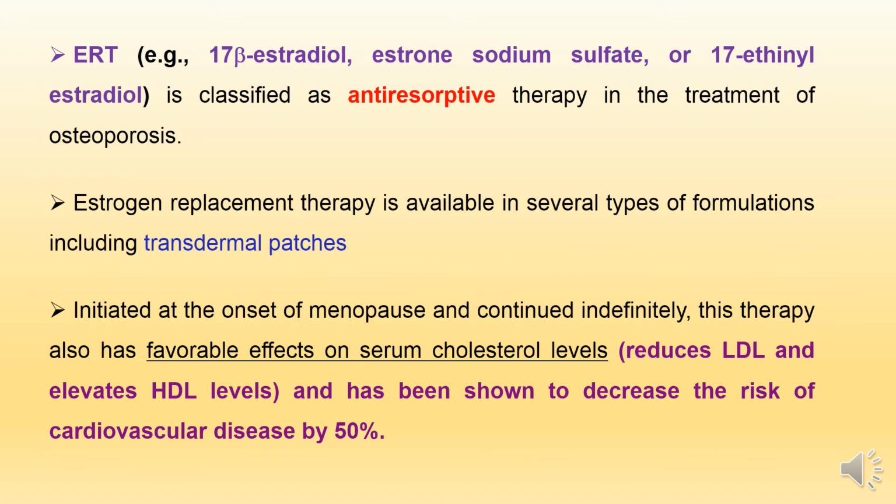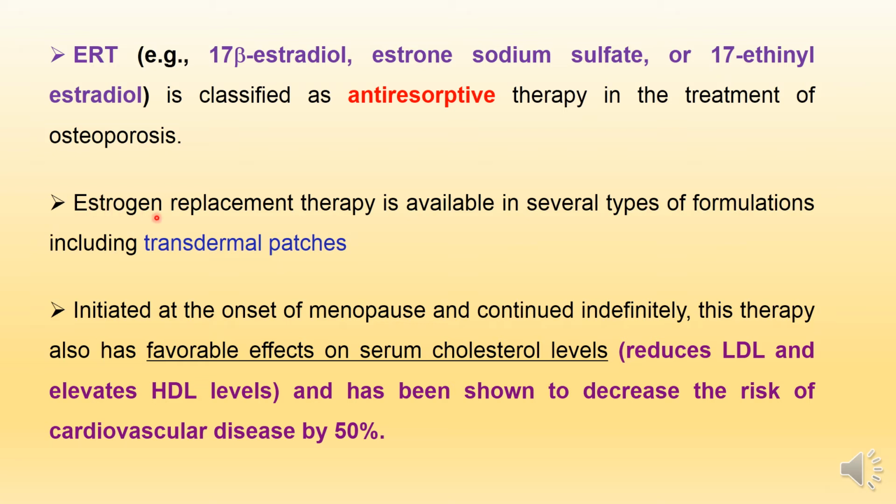Estrogen replacement therapy, like 17-beta estradiol, estrone sodium sulfate, or 17-ethinyl estradiol. This estrogen replacement therapy is classified as anti-resorptive therapy, as it stops the resorption of bones and stops the release of calcium from bones into serum.